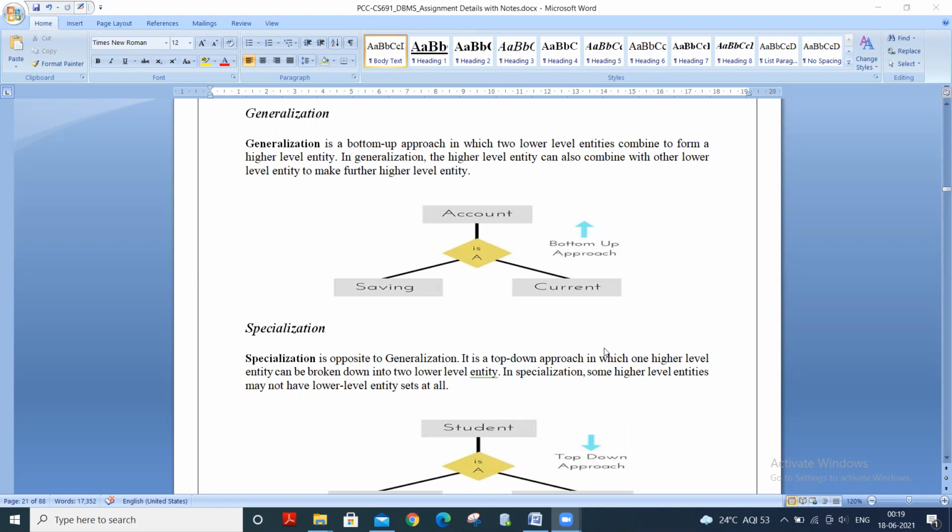In the previous video, we discussed the types of relationships, and in this video, we will discuss generalization, specialization and aggregation.